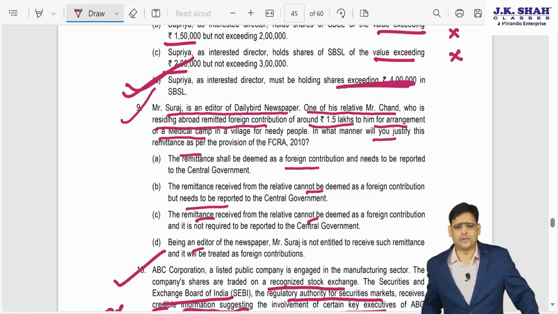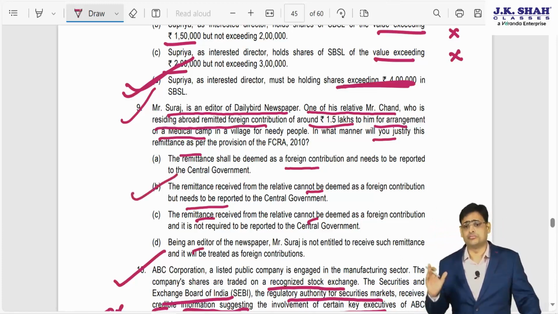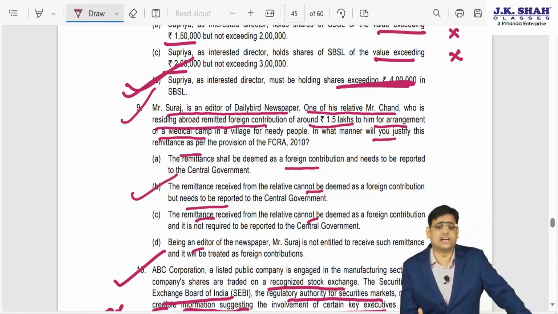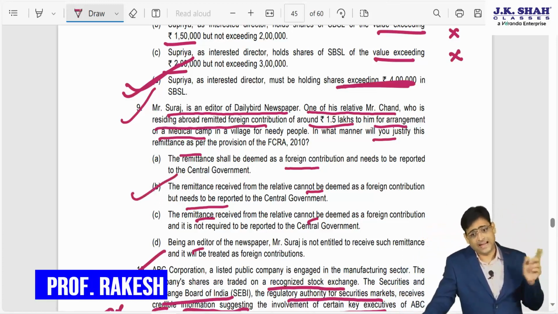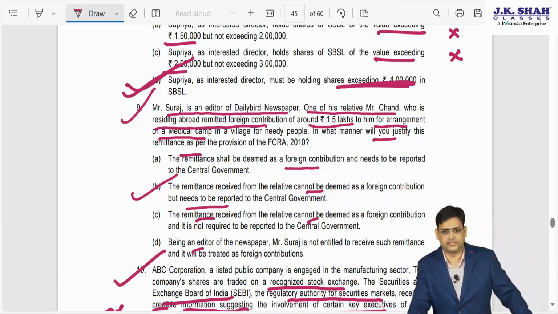See, in this there is no numerical involved much. The answer given is B, but as I told you, I have purposely kept it for the last. I want you to view those amendments also, and then just attempt this FCRA MCQ.